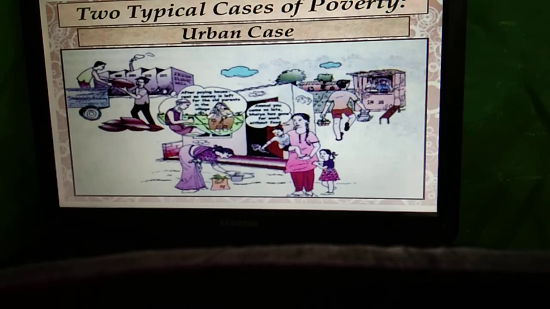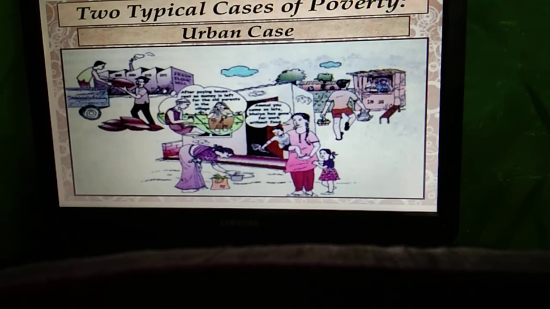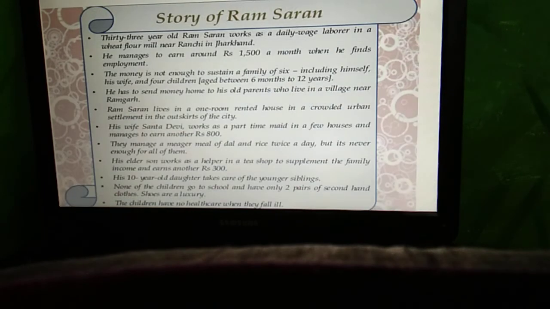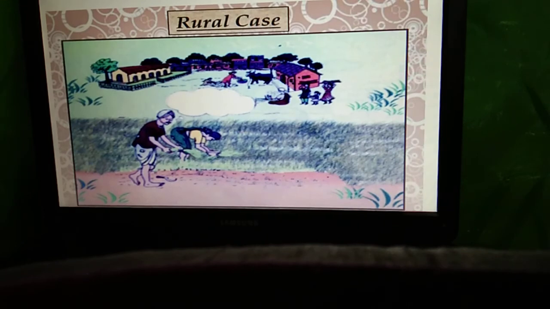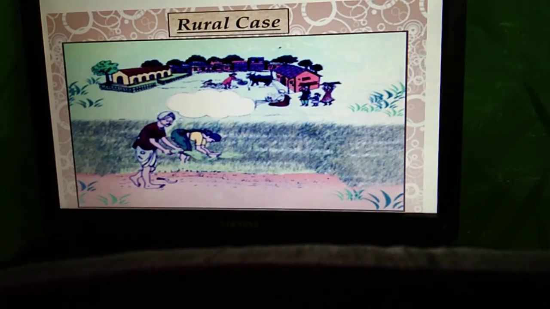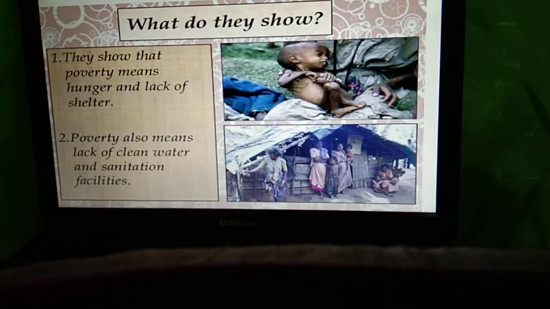Students, of these two case studies, the first one is the urban case study and the second one is the rural case study. These two case studies show that our India is a very poor country, where people don't have sufficient income and can't fulfill their basic needs. Mostly 60% of our people live below the poverty line in India.